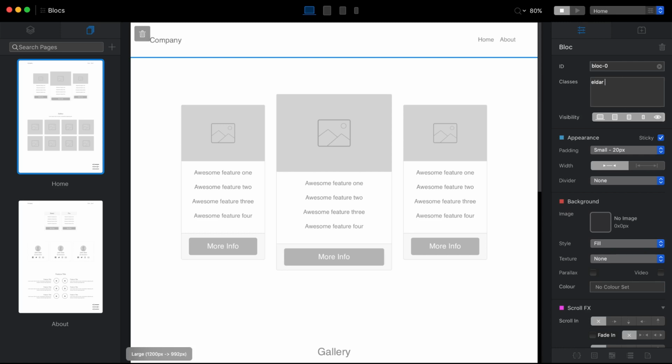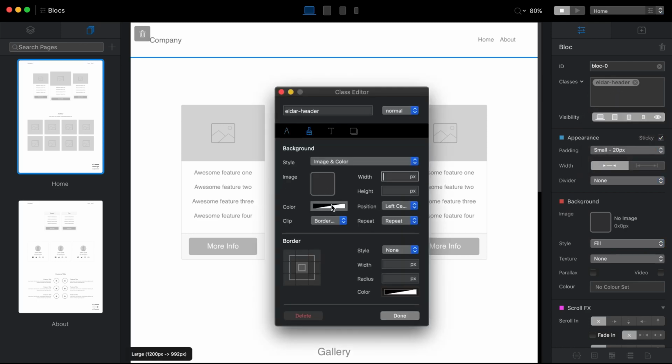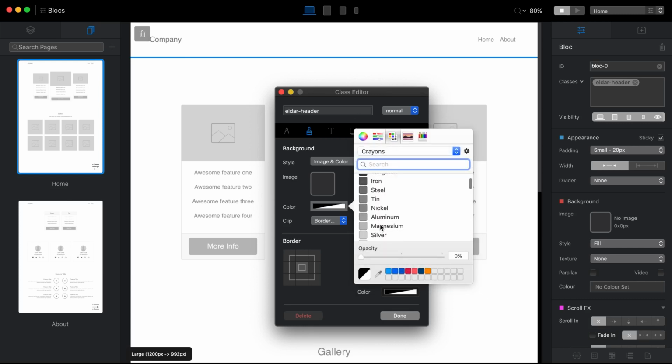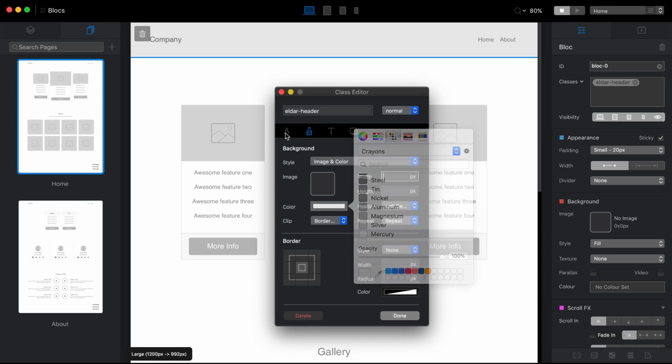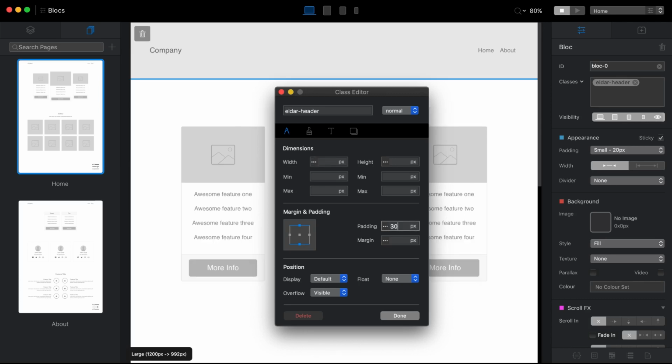So let's name this Elder Header, and I will add a little bit of color, let's say silver or mercury, gray color. Then I will make sure that this navigation is a little bit bigger. Let's say I want to have about 30 pixels padding on each side. And well, for now, this is all I want to change.